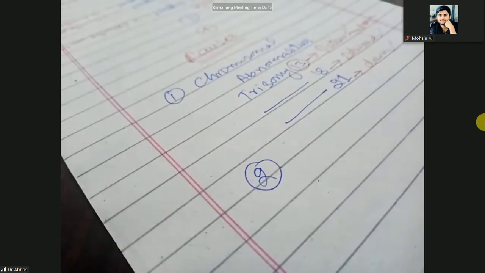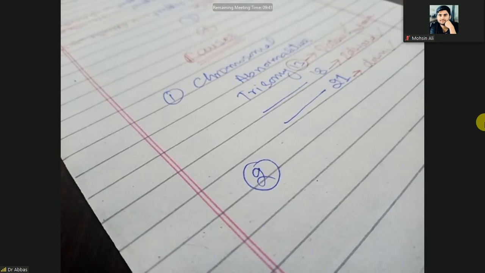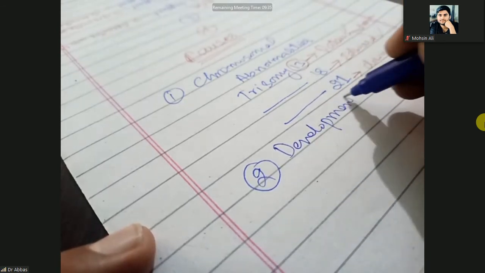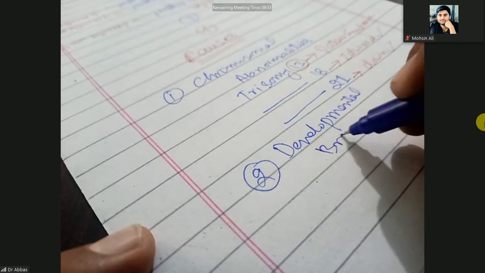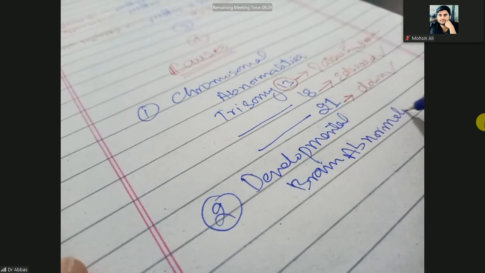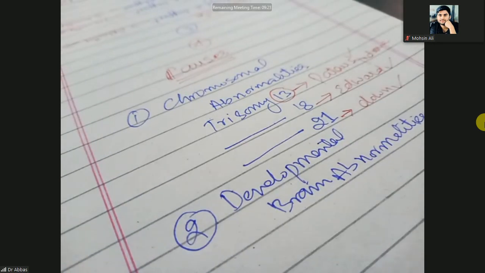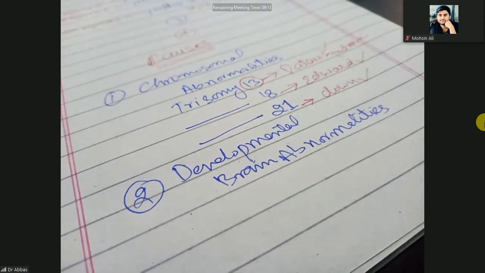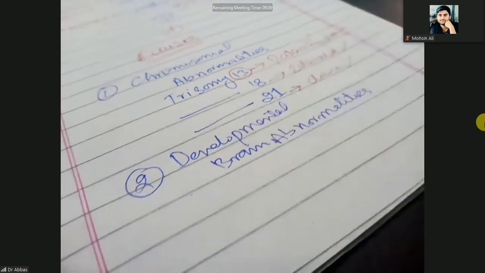So the next cause is developmental brain abnormalities. What is that? You know, these are the motor milestones. So all the motor milestones are under the control of the brain. When the brain is not properly mature, how will you achieve the motor milestones? So I gave you the example of lissencephaly.